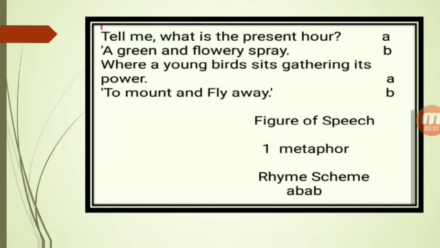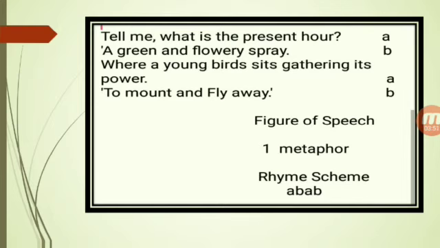Now in the second stanza: Tell me what is the present hour, a green and flowery spray, where a young bird sits gathering its power to mount and fly away. In this stanza, the poet asked the child about the present.